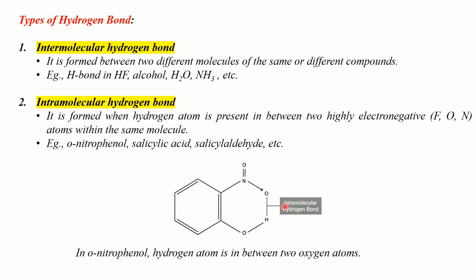A hydrogen bond is established between the hydrogen atom and the electronegative oxygen atom of the same molecule, and this hydrogen bond is known as intramolecular hydrogen bond.